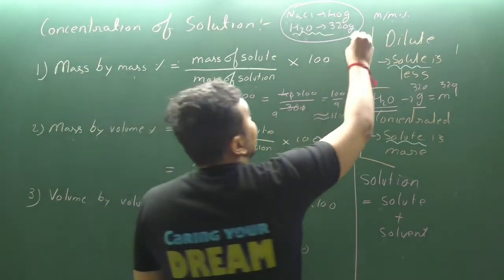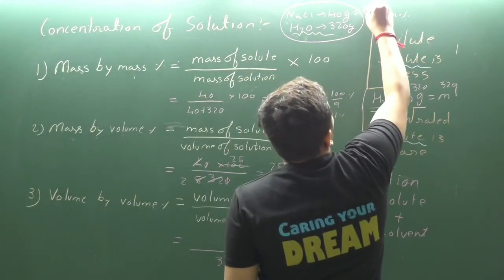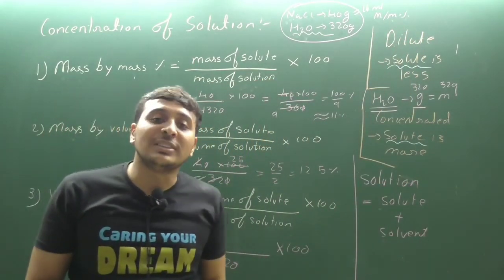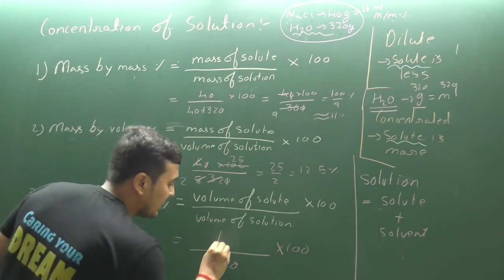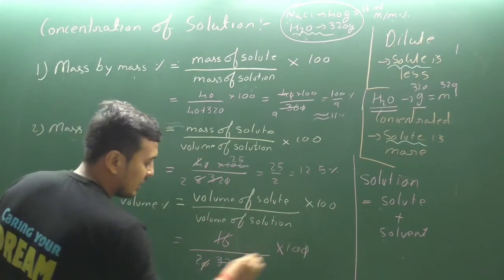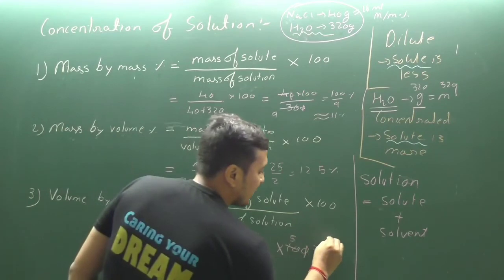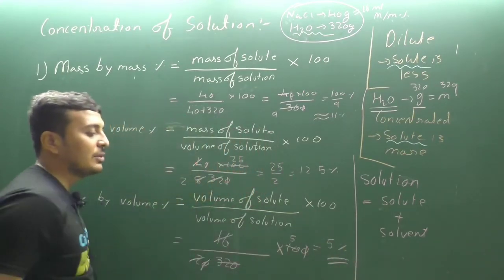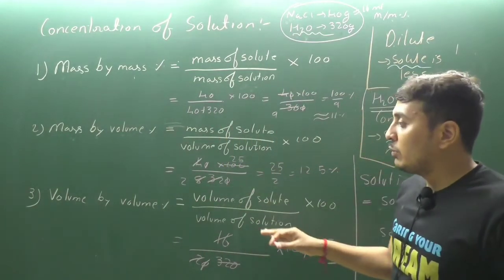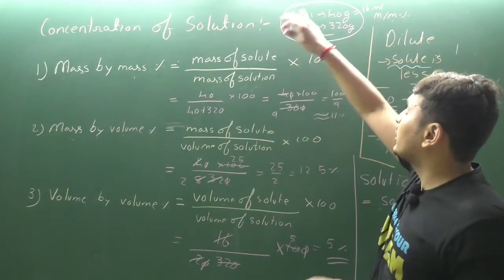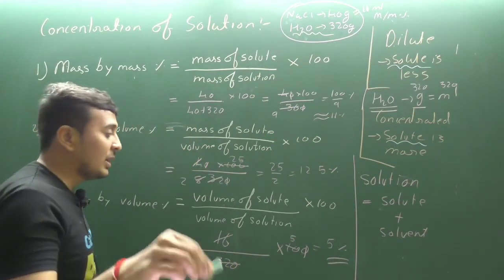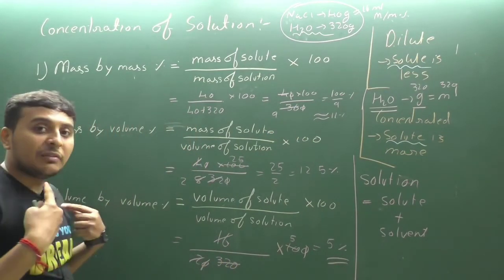Suppose we are saying that here the volume of the NaCl is 16 ml. If it is given that the volume of the common salt is 16 ml, then we can find it by writing 16 at the place of volume of solute. 16 ones are 16, 20s are 0 0 cut, 2 ones are 2, 5s are, that is equal to 5%. Clear? But in the actual volume by volume percentage, that will be almost 0, because here it is not given and there won't be any volume of NaCl after it gets dissolved.